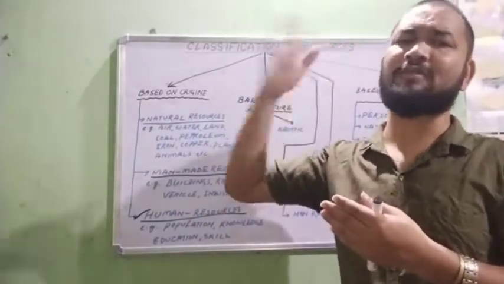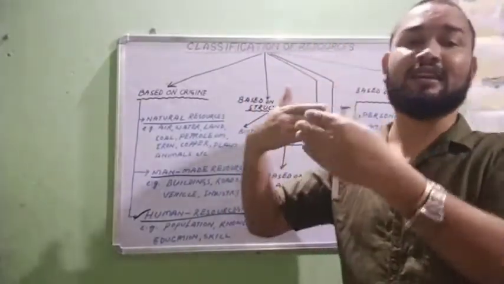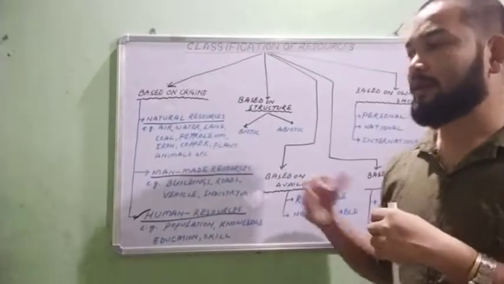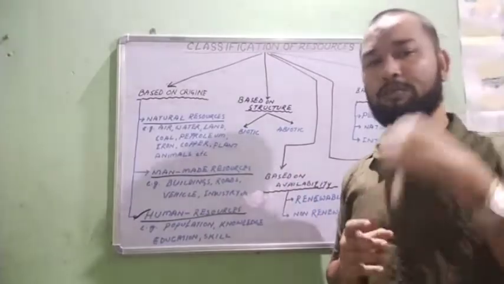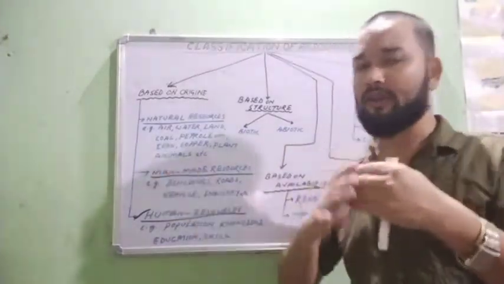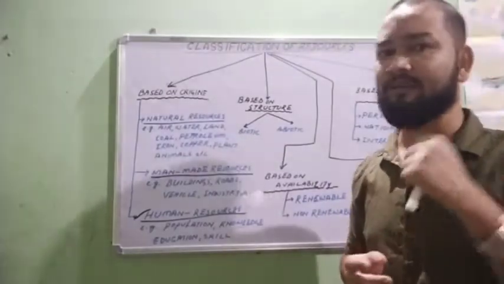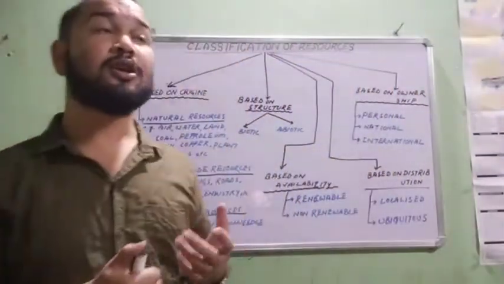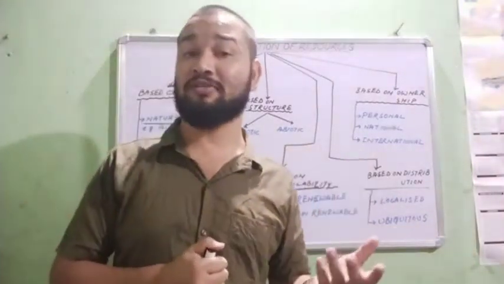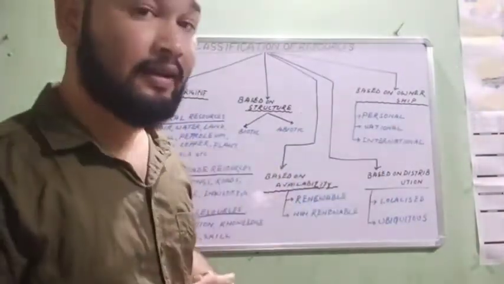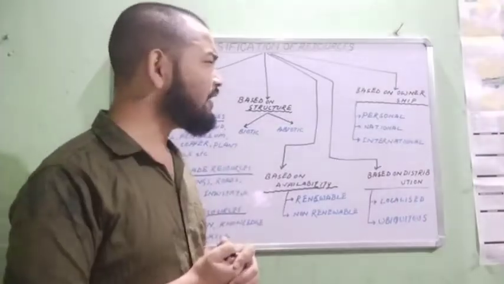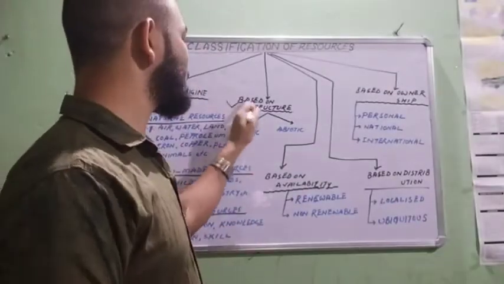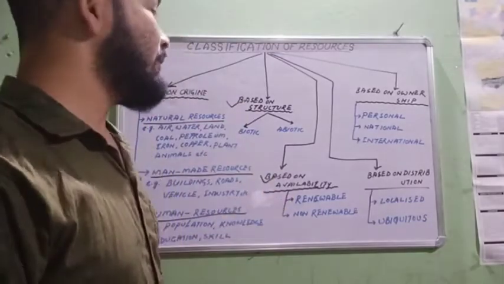So non-renewable resources are limited, but renewable resources are unlimited. We can use as much as we want because it is regenerated. It will regenerate again tomorrow. But non-renewable, if you use one time, it will finish. It will not regenerate. It is limited stock, as well as it creates pollution after using. Okay, this one finished. That means we have finished based on origin, based on structure, based on availability.